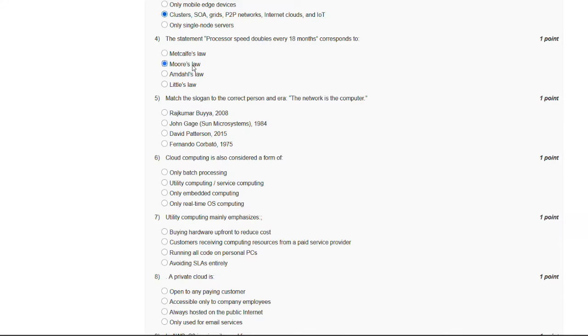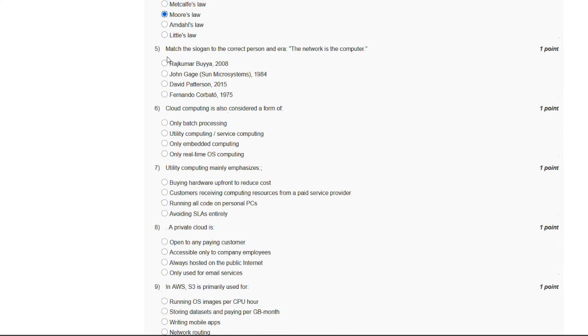And now let's go to our question number 5. Match the slogan to the correct person and era. "The network is the computer," so these are the options, and the answer of our fifth question is B. John Gage, Sun Microsystems, 1984.